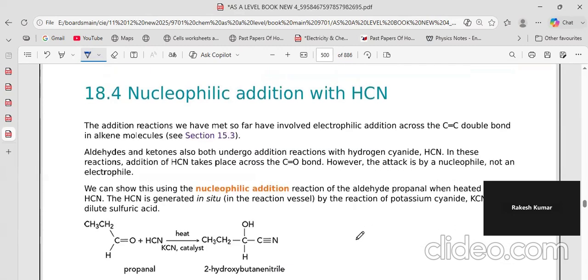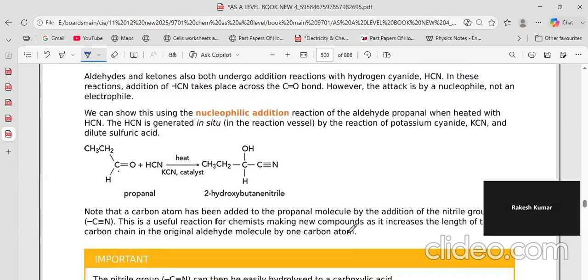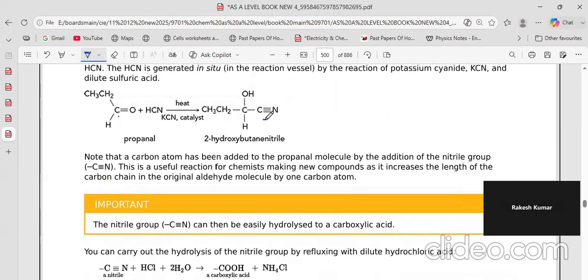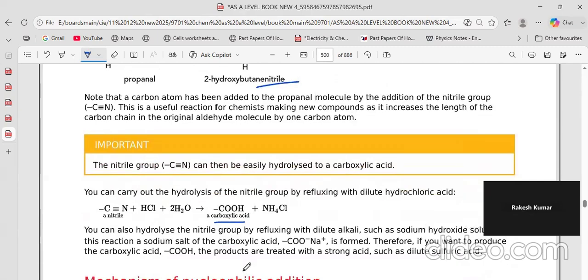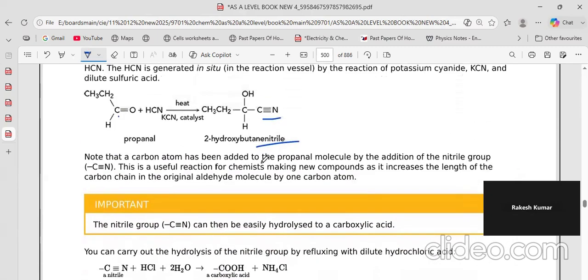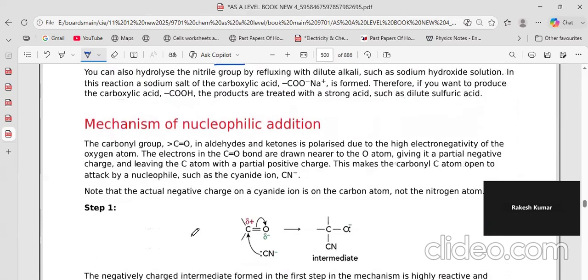These go under nucleophilic addition reaction because of this dipole bond. So you see, this is positive. And if I say I have HCN, you will get a nitrile, and then the nitrile will give you carboxylic acid. So this is a very good way to make carboxylic acids. Of course, the carbon atom is increased. The mechanism is the carbon. This is very interesting, and this comes in exams.